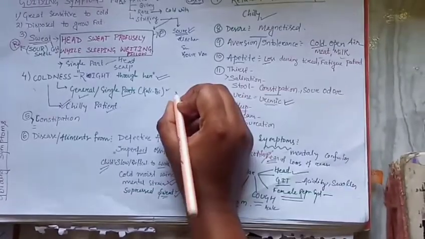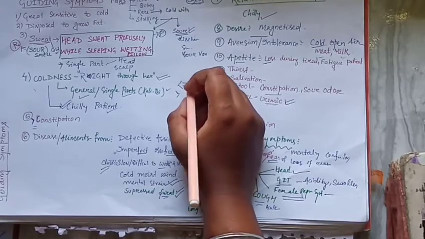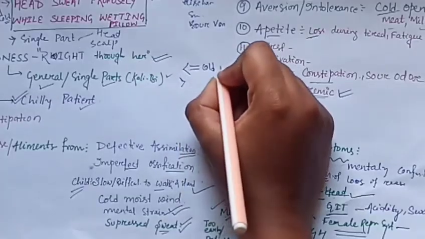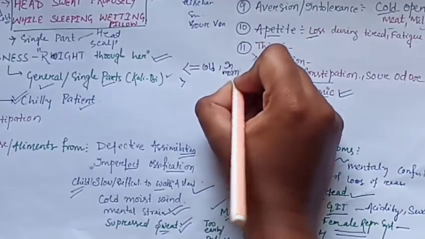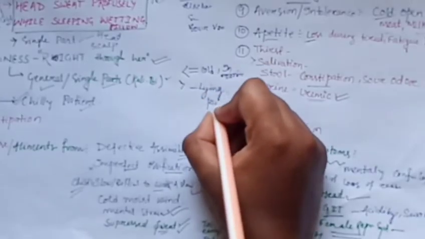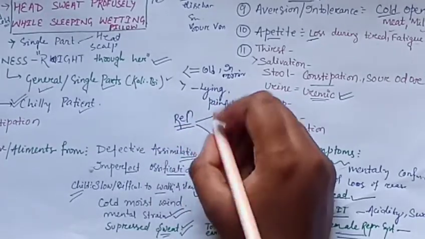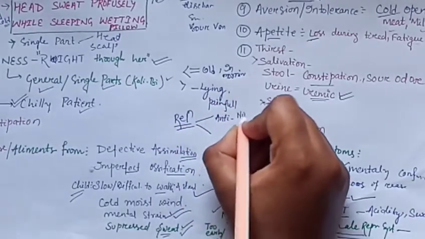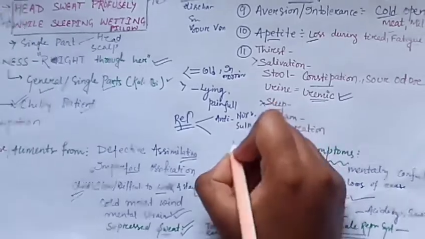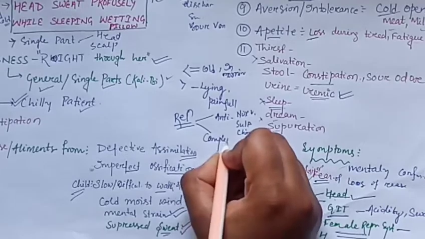In the aggravation and amelioration: in aggravation, cold air and all cold complaints, in the morning the aggravation starts. Lying on the painful side, amelioration occurs. Lying on the painful side makes amelioration. Then relation to other remedies: the antidotes are mainly Nux vomica, Nux is the antidote. Sulphur is also an antidote. China, these are the antidotes. Whereas the complementary is Belladonna, because this is a cold remedy.